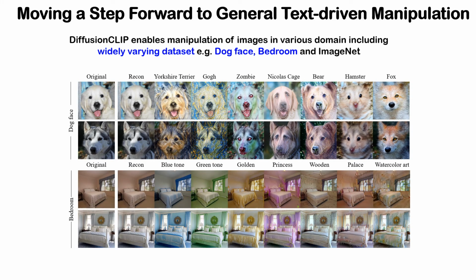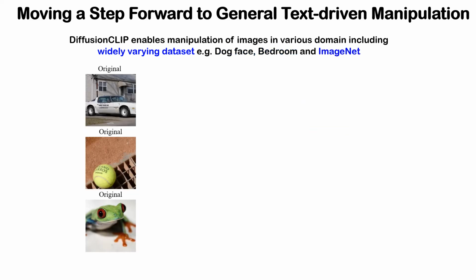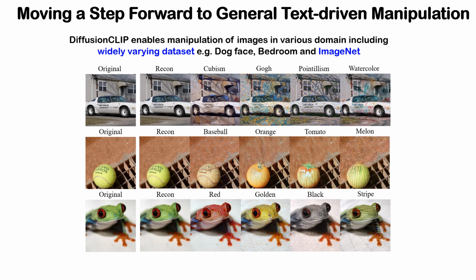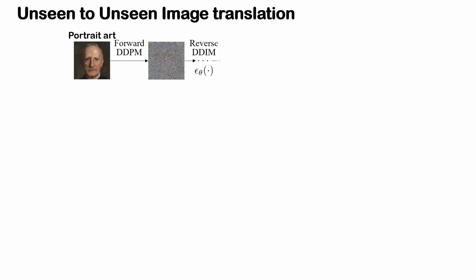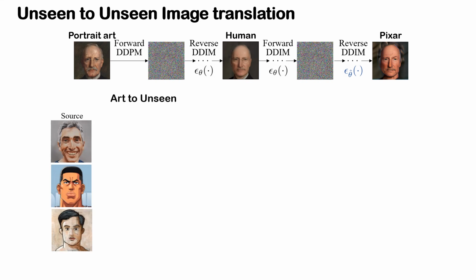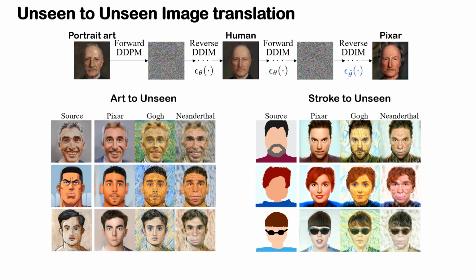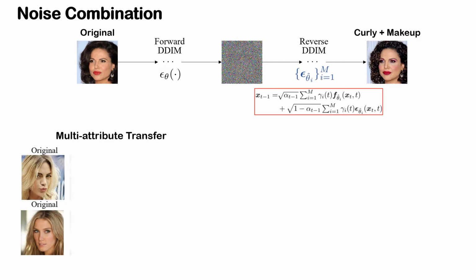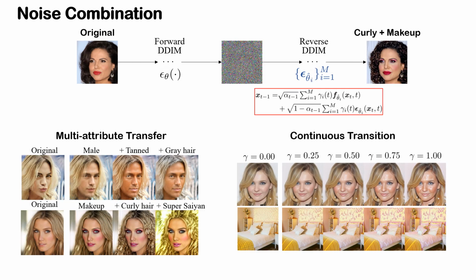DiffusionCLIP moves a step forward to general text-driven manipulation, enabling manipulation in various domains including dog face, bedroom, and even the extremely widely varying ImageNet. We can even translate the image from an unseen domain into another unseen domain, bridging two domains. Furthermore, by combining the noise predicted from several fine-tuned models, multiple attributes can be changed simultaneously through only one sampling process, and also enable interpolation of certain attributes smoothly.